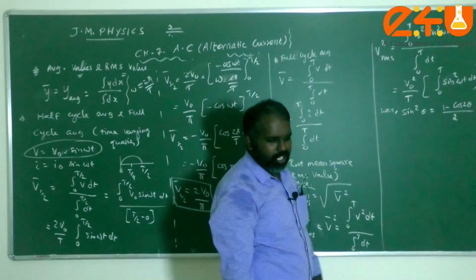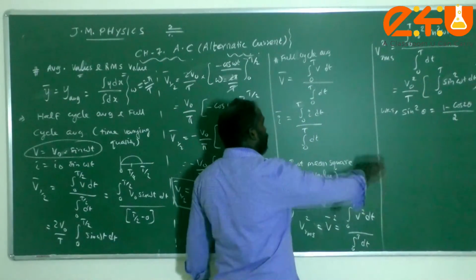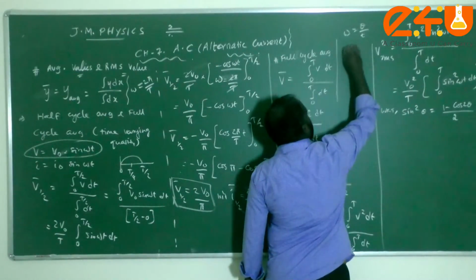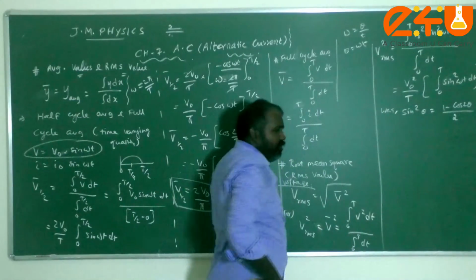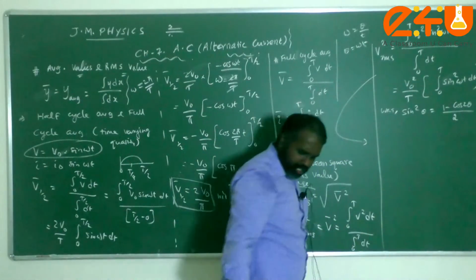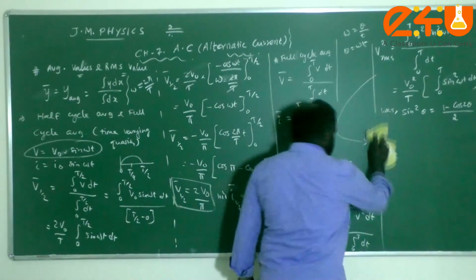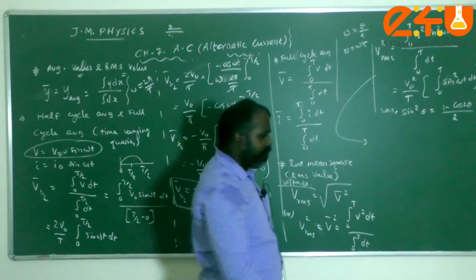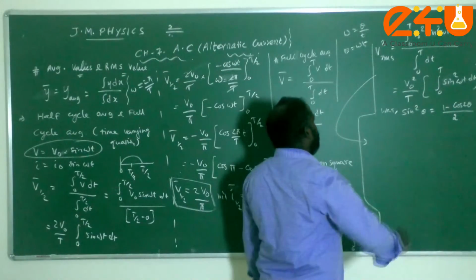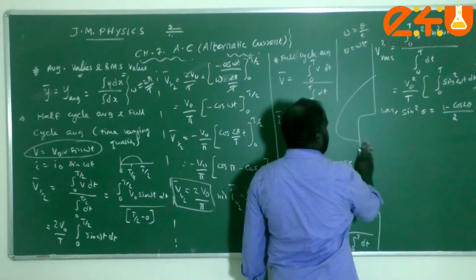Here instead of theta we are going to use omega t, because omega equal to theta by t, from this theta equals omega t, that we are going to use here. So this step becomes, you just see the integration steps. Just from your MCQ point of view, I am explaining the mathematical work here. So therefore we can write that,